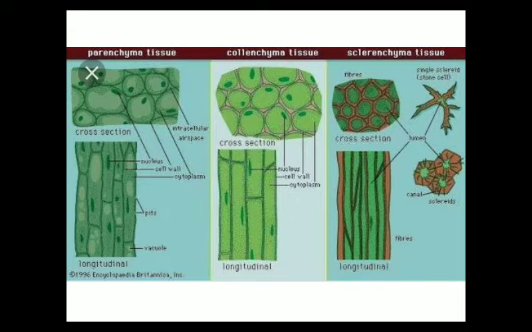Now there are three different types of simple permanent tissue. First one is parenchyma, second is collenchyma, and third is sclerenchyma. One by one we will discuss them. First we will start with the parenchyma.